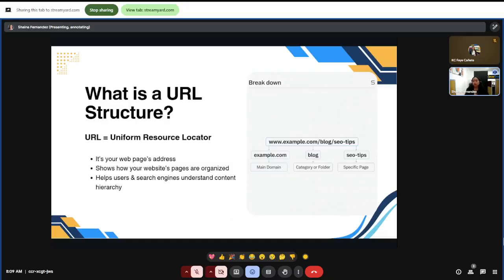So take a second and think about your website. Are your URLs organized clearly, or are they a little messy? Can I see your answers in the comments? For those of you who own a website, feel free to comment.